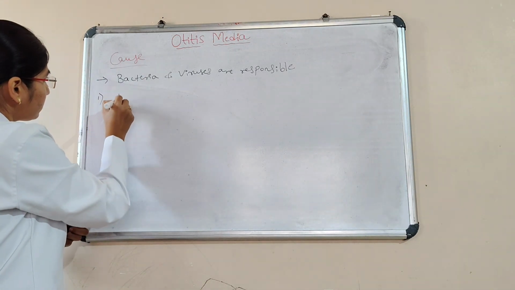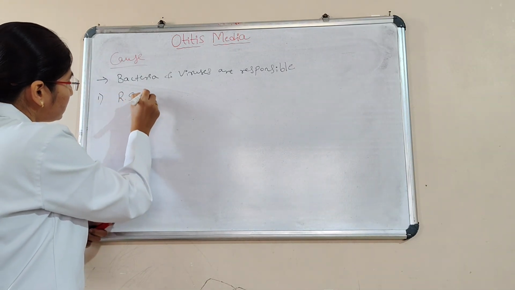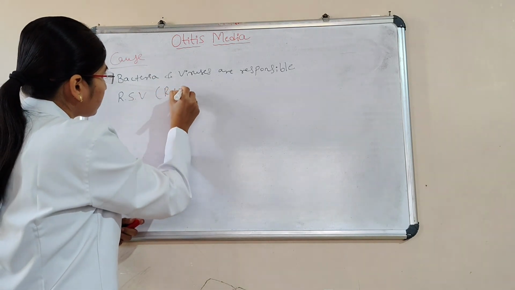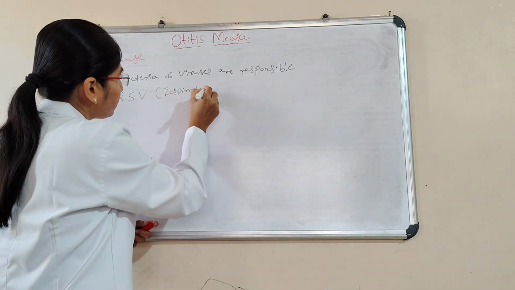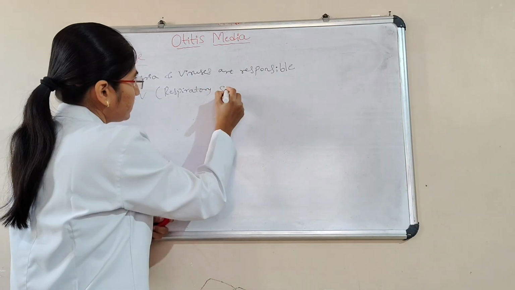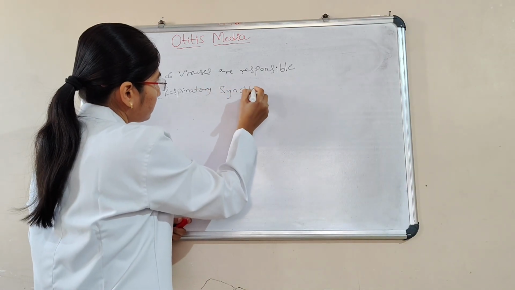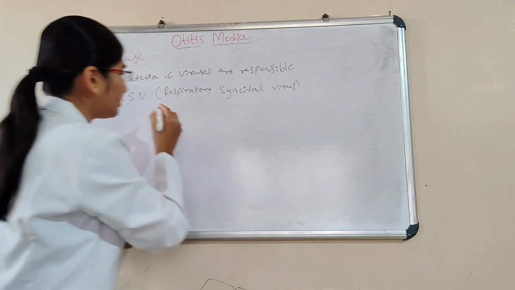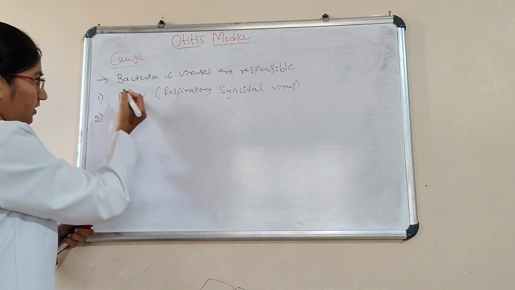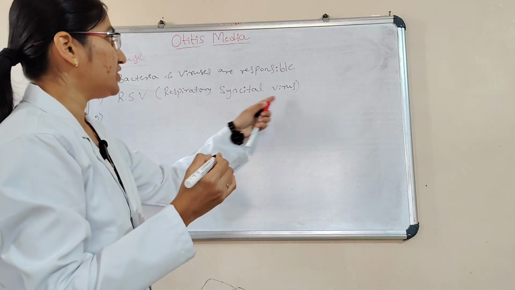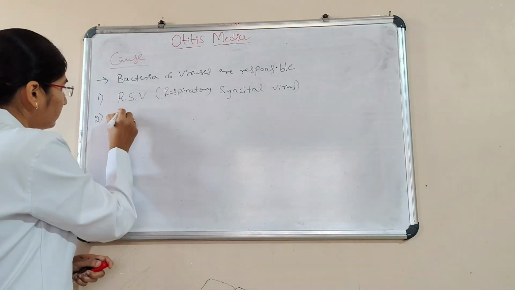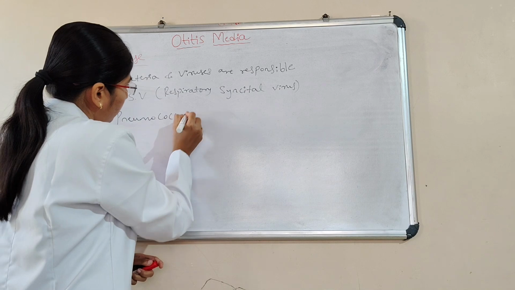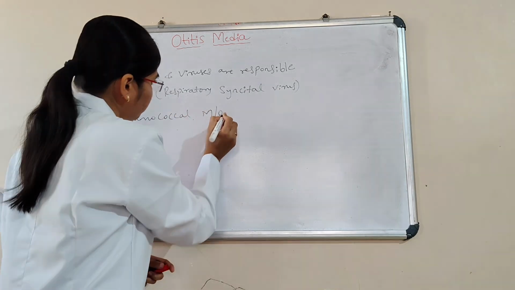Here, the first one is respiratory syncytial virus. This is the cause, and this is very important. RSV, that is respiratory syncytial virus. And then pneumococcal, this is a microorganism.